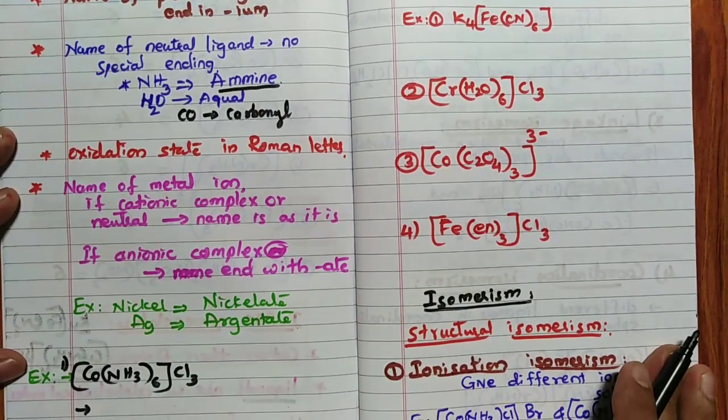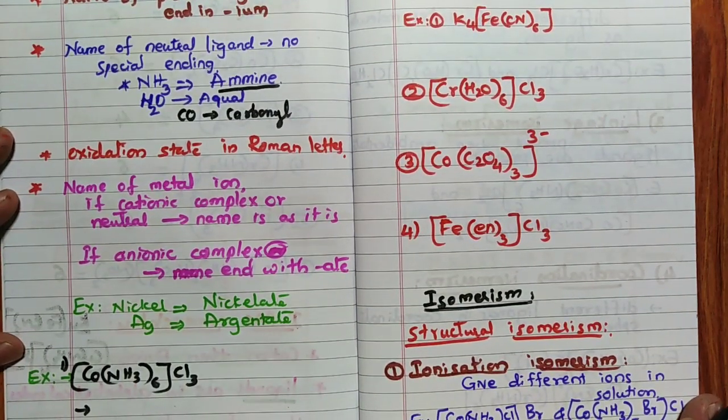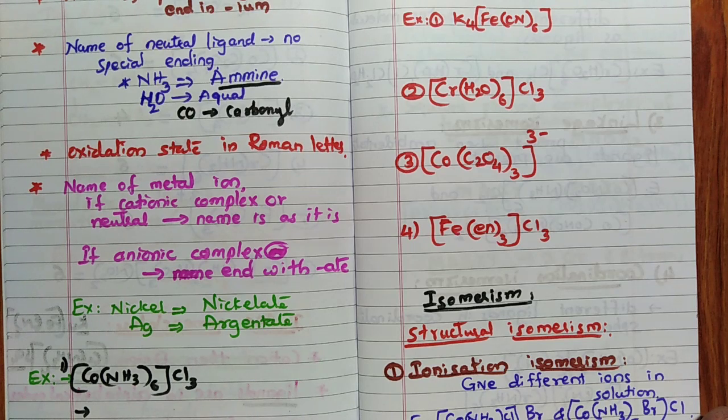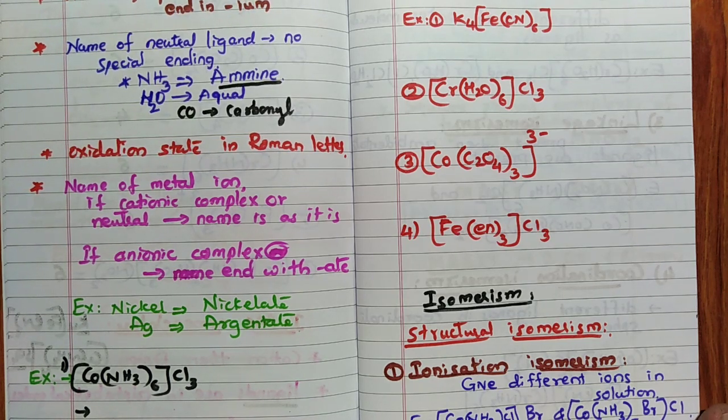The next rule: the oxidation state should be written in Roman numerals. 1, 2, 3, 4 should be written in Roman numerals, remember. Then the name of the metal ion, a very important part.